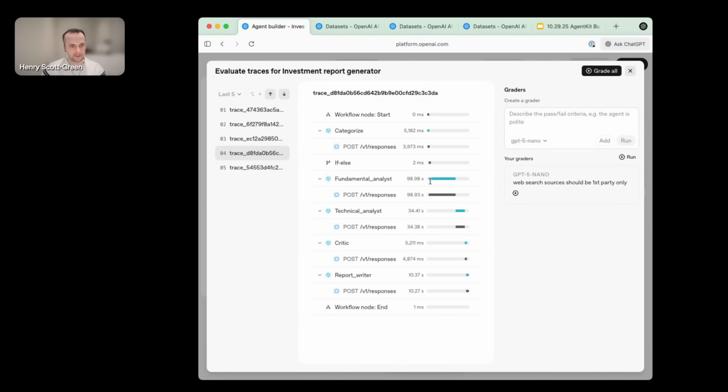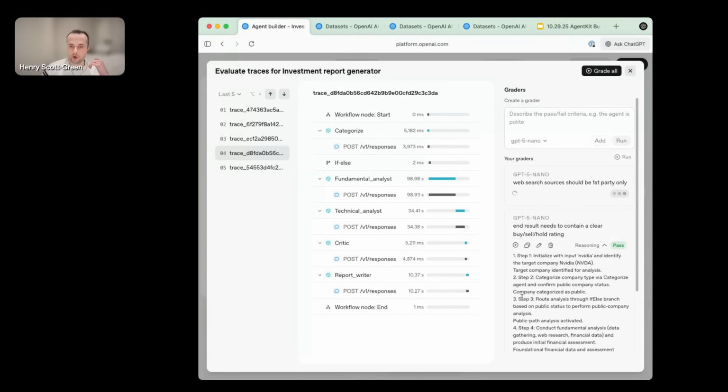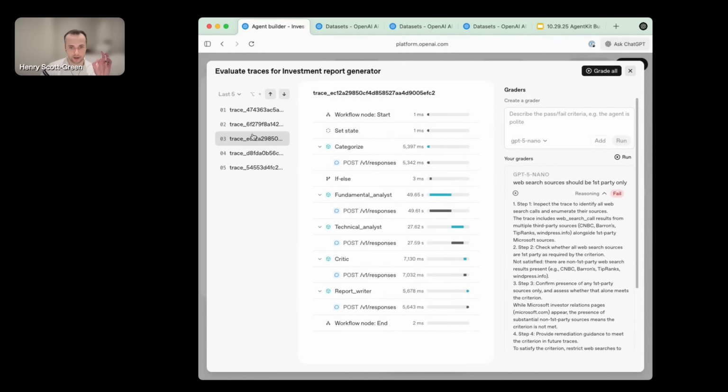And then as I click through more of these, I might find additional problems. Let's say we identify another pattern: the end result doesn't contain a buy-sell-hold rating. So we say the end result needs to contain a clear buy-sell-hold rating. Again, I'm building up these requirements that I can then run over specific traces. This set of requirements, you can think of as a grader rubric. This grader rubric is built up with a series of criteria that define a good agent.